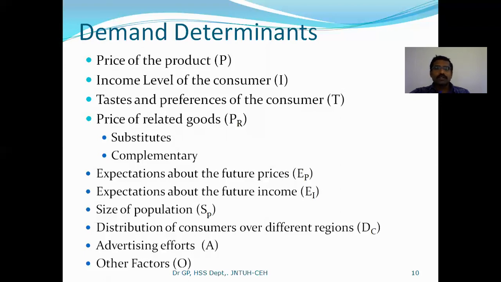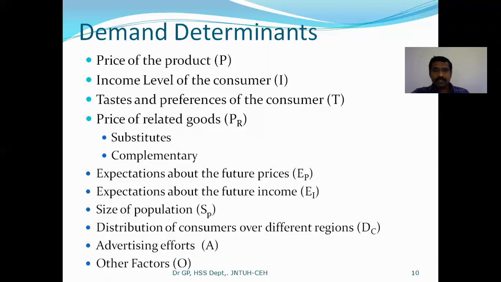Likewise, when the substitute good price increases, it impacts the other substitute good. For example, I regularly consume coffee because the coffee price is, let us say, 15 rupees, and tea price is 12 rupees, let us say. But all of a sudden, coffee beans rate increased because of scarcity in the market, so the price of coffee increased to 20.